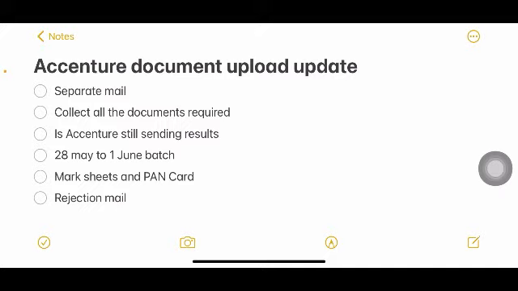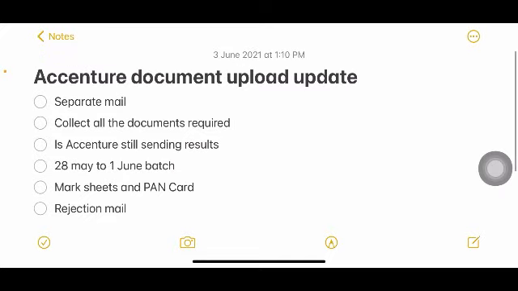So we don't know when our batch will get the document upload mail. Let's wait. We will definitely get it, and when they send the mail, then you can upload the documents. Now don't worry about where we have to upload the documents. By then, make sure that you have all the documents which are required. I already made a separate video about what documents you have to collect in order to upload into Accenture, and I'll also tell them again at the end of this video. So just collect all the documents and keep them aside.